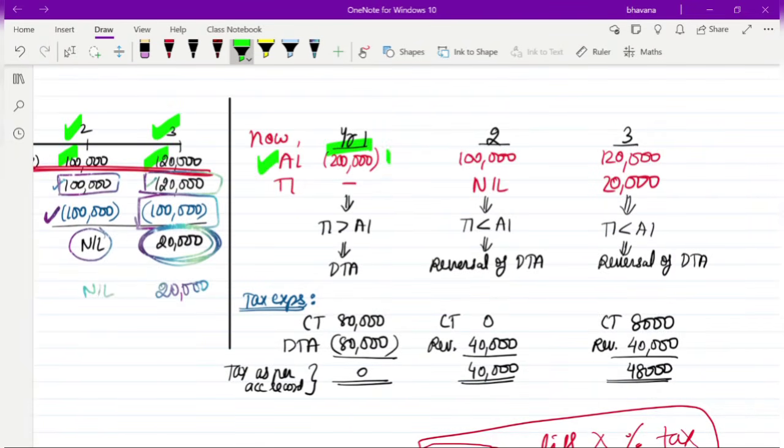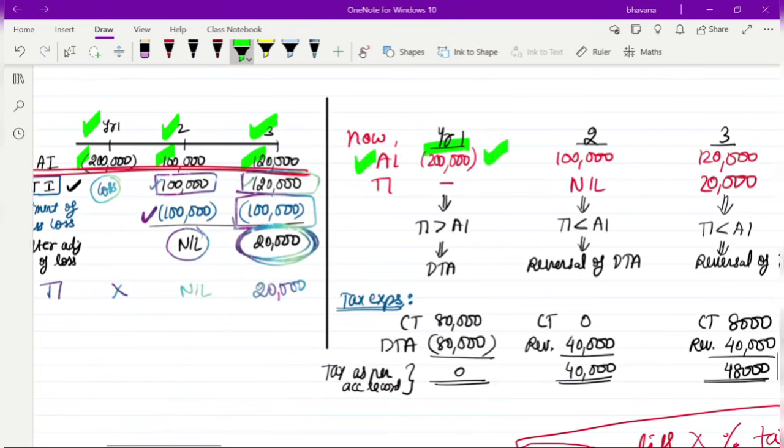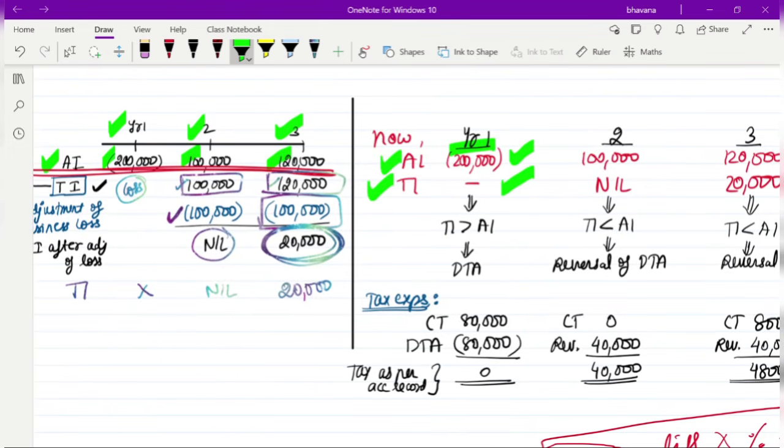So in year 1 what happens? You have a loss as per accounting records, a loss of 2 lakh rupees. Taxable income is nothing. So here what happens? Your taxable income is more than accounting income. How is my taxable income more than accounting income? Because nothing is better than loss. Zero is better than loss. Correct? Okay, fine. So therefore your taxable income is more than your accounting income.